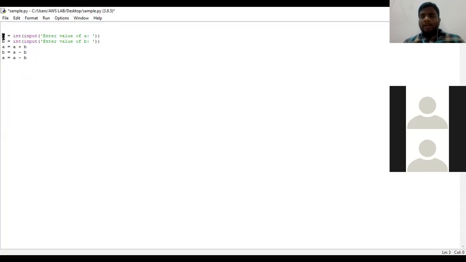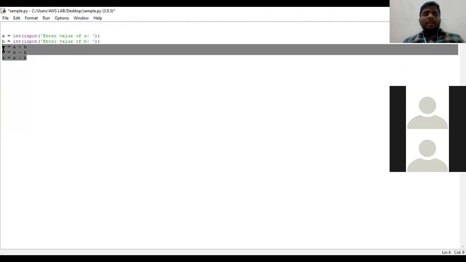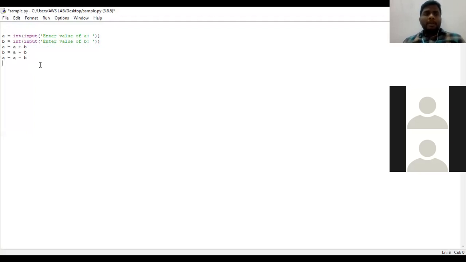That particular value needs to be an integer. In the same way for B also: this is the prompt message, this is the input function, and that value needs to be an integer. And this is the logic for swapping of two numbers.